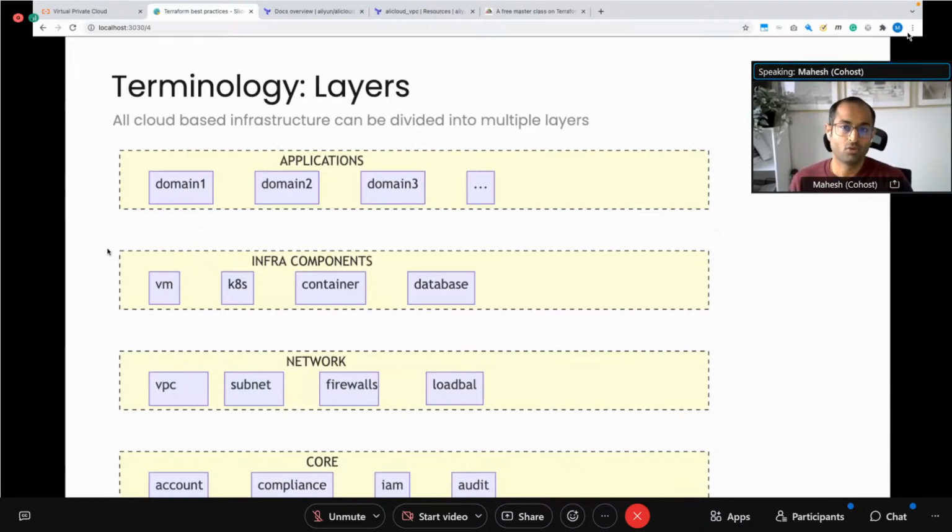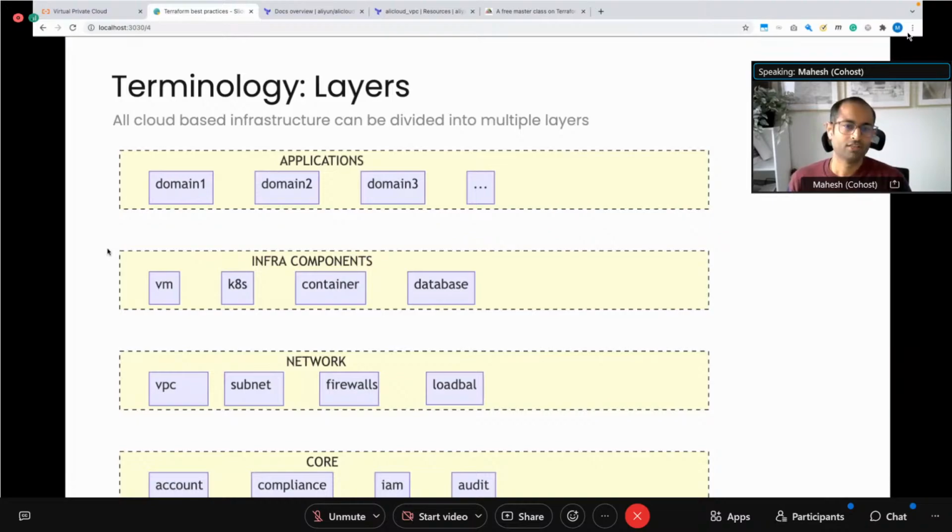Once you have that core account or subscription, or whatever the construct is of the cloud provider, you then provision the network, which is the next layer, which includes VPCs, VNets, subnets, firewalls, load balancers, all those network components. Once you have the network, the next layer is the infrastructure itself: Kubernetes clusters, virtual machines, container instances, and databases and such. That is what I call infra components. And then finally, once you have all of these pieces in place, you deploy the applications.